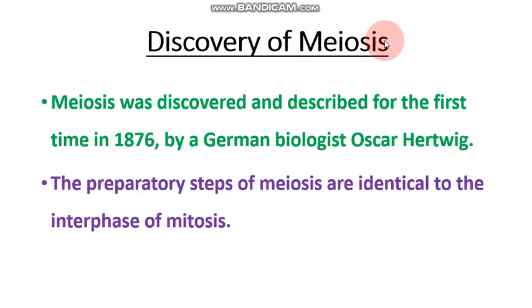Discovery of meiosis. Meiosis was discovered and described for the first time in 1876 by a German biologist, Oscar Hartwig. The preparatory steps of meiosis are identical, meaning same, to the interphase of mitosis.